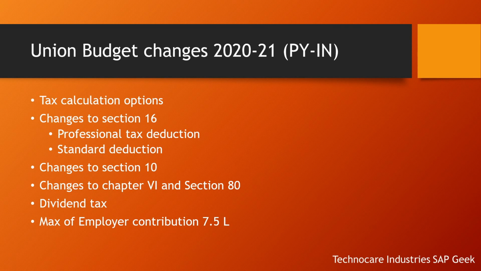What are the changes to section 16? So what rule has changed for pre-tax deductions, for standard deduction? What are the changes for section 10 exemptions? What are the changes for chapter 6 and section 80 ATC? Dividend tax. So what new rule has been introduced for dividend tax and for capping of maximum employer contribution. All these changes we'll be seeing in detail one by one. First we'll just discuss the changes and then we'll move on to SAP screens.